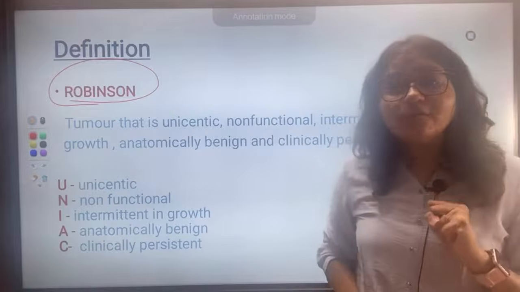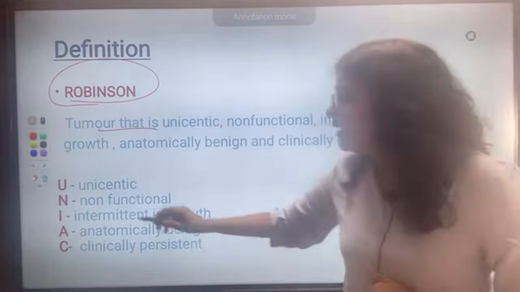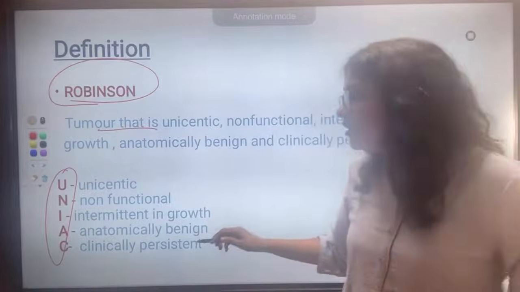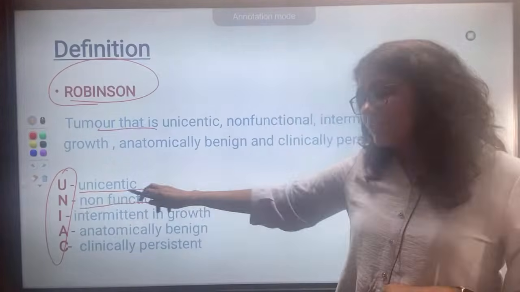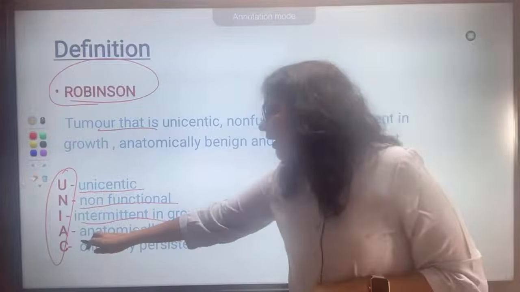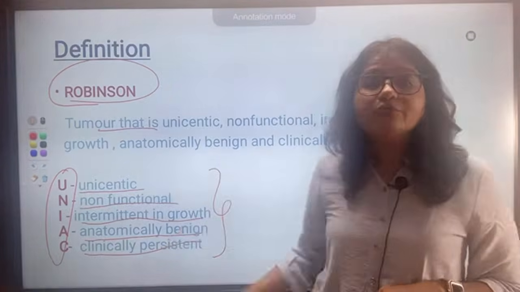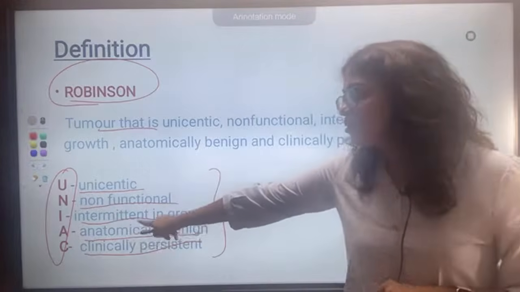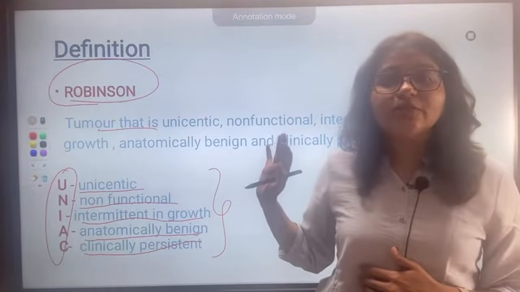Second, how will we remember it? There are 5 points that you have to remember in this definition. UNIAC, U-N-I-A-C. A tumor that is unicentric, non-functional, intermittent in growth, anatomically benign, and clinically persistent. Remember these 5 points. This is the definition of ameloblastoma.